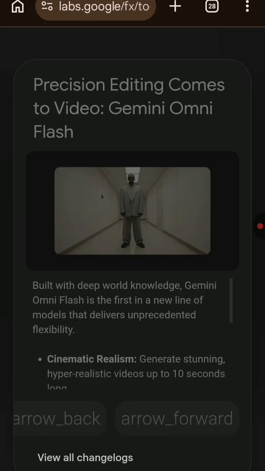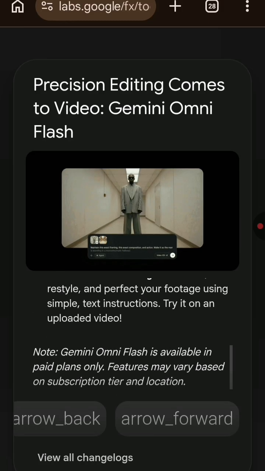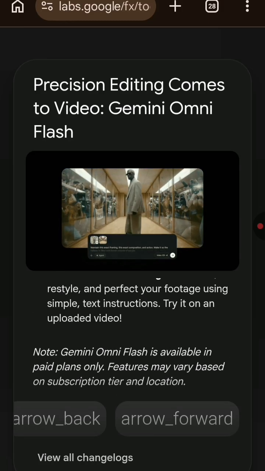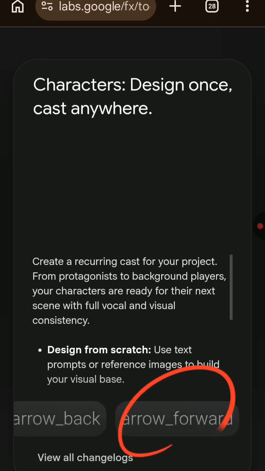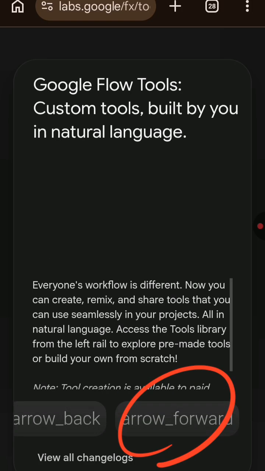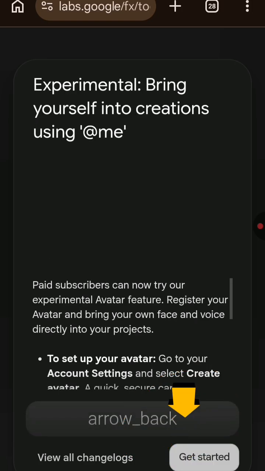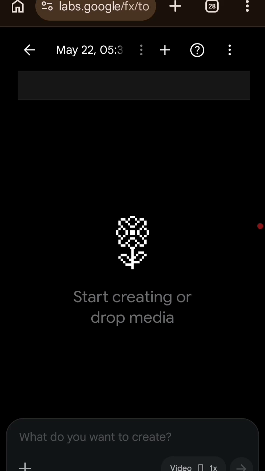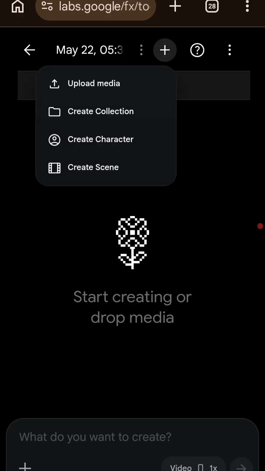Okay? So, see what's new. Yes, just follow through. Just click on arrow forward. Just then get started. Now we are in the interface where we'll start our work. So I want to click up here where they say plus. This plus sign here. I'll click on it to pick that image we got from extractor.